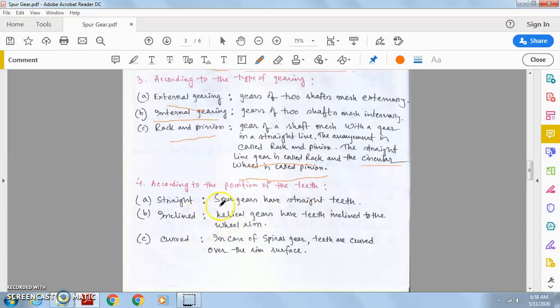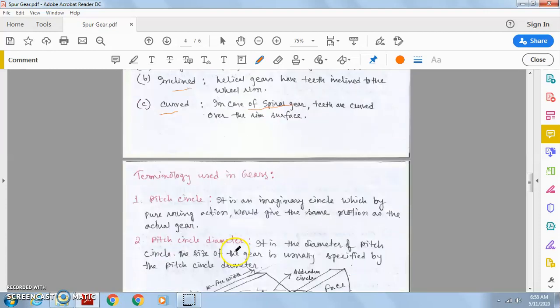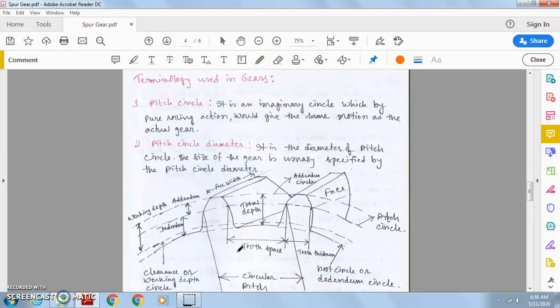Now, according to the position of the teeth: straight teeth, inclined teeth, curved teeth. Spur gears have straight teeth. Similarly, helical gears have inclined teeth. In the case of spiral gears we see curved teeth. Now the terminology, that is very important.